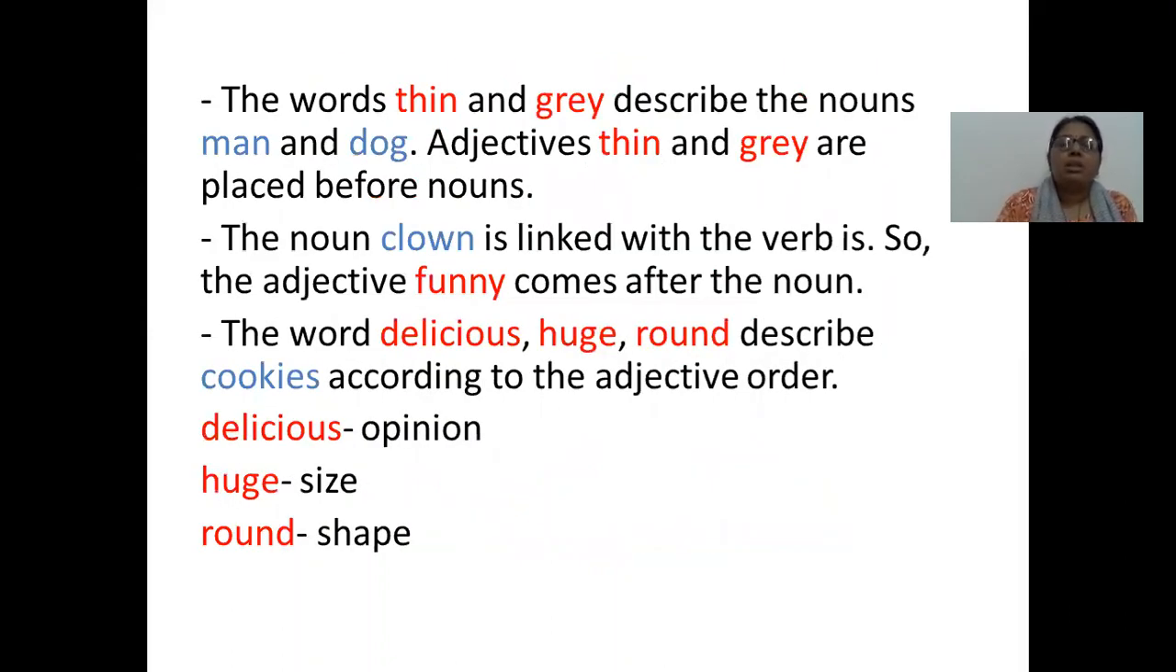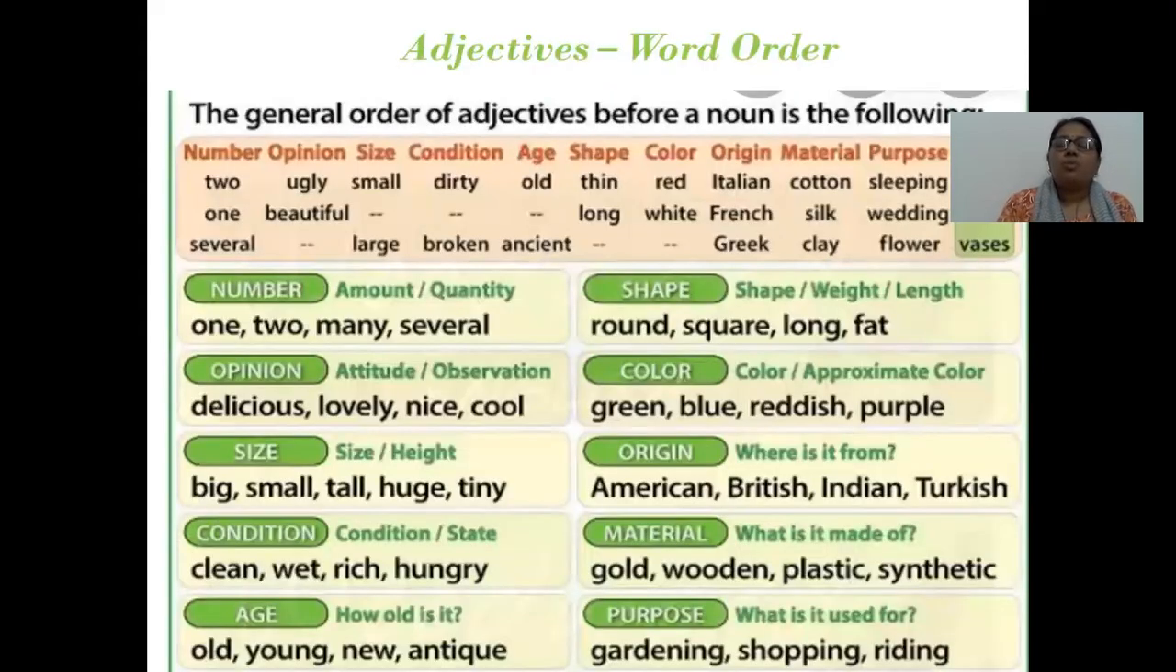In the first sentence, the words thin and grey describe the nouns man and dog. So the adjectives thin and grey are placed before nouns. In the second sentence, the noun clown is linked with the verb is. So the adjective funny comes after the noun. In the third sentence, delicious, huge, round describe cookies according to the adjective order. Delicious is the opinion, huge is the size, and round is the shape. This is adjectives word order.